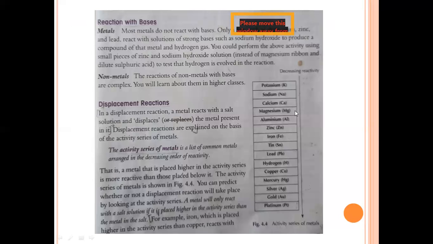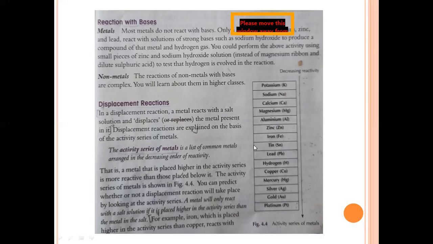This is the activity series of metals. That is a list of common metals arranged in the decreasing order of their reactivity. In such cases, a metal will only react with a salt solution if it is placed higher in the activity series than the metal in the salt.